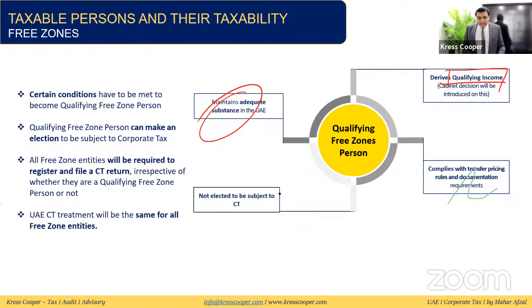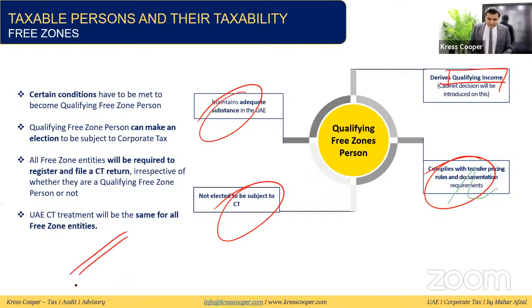Third, not elected to be subject to corporate tax, because the qualifying free zone person has an option to elect and request the authority to get themselves registered for corporate tax purposes, but they have not opted for this option. And fourth, comply with the transfer pricing rules and documentation. If these 4 conditions are fulfilled, then the person will be considered a qualifying free zone person. All free zone persons will be required to register and submit the corporate tax return. And corporate tax treatment will be the same for all free zone persons. It doesn't matter in which free zone you are.